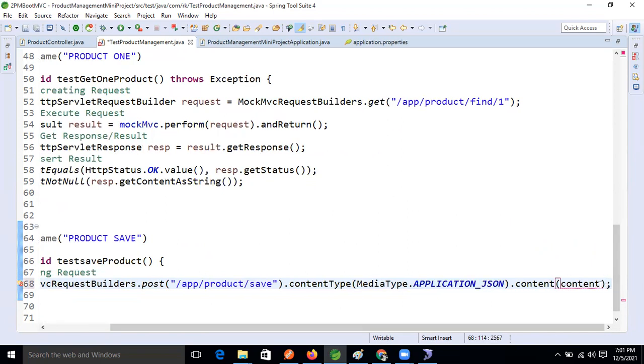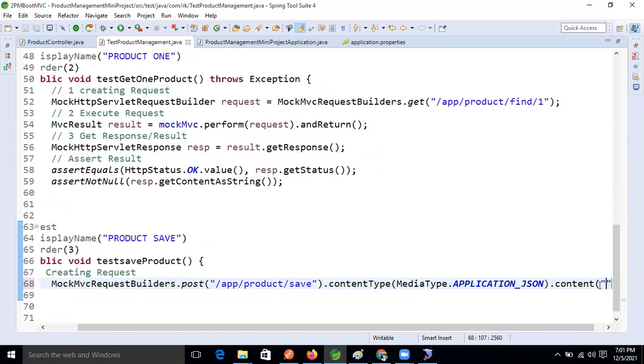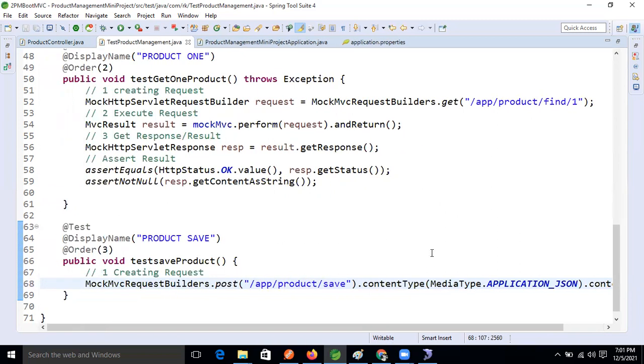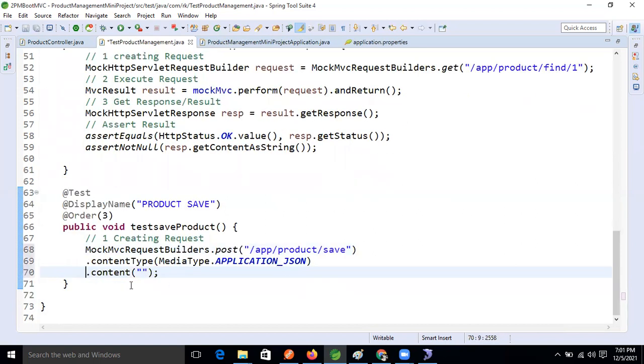Inside this one we will give the JSON data, dummy JSON data for testing purposes only. Let's give this one here like this, because if it is there like this, you guys will understand easily. So we need to specify one dummy JSON data, and based on that we can test our API.